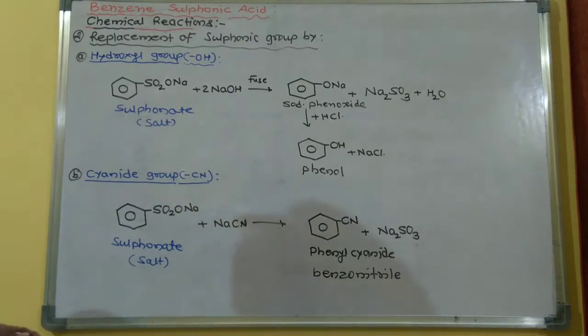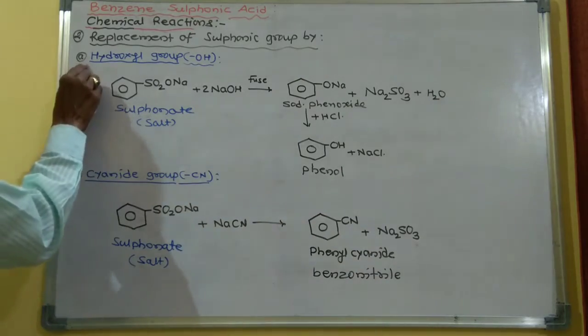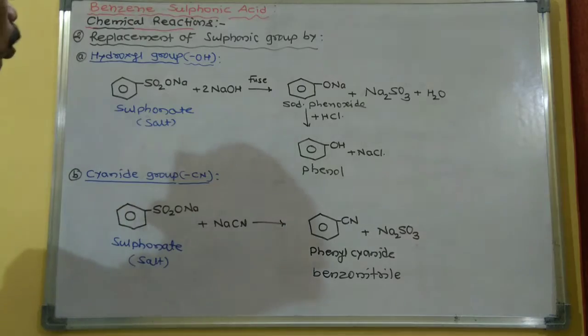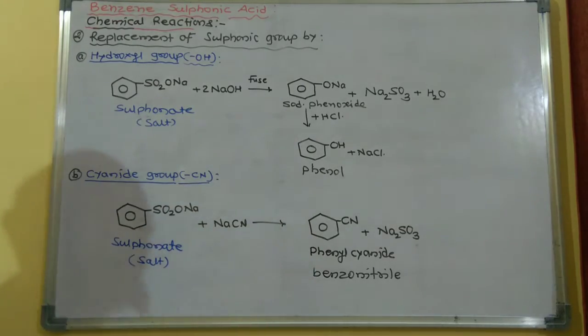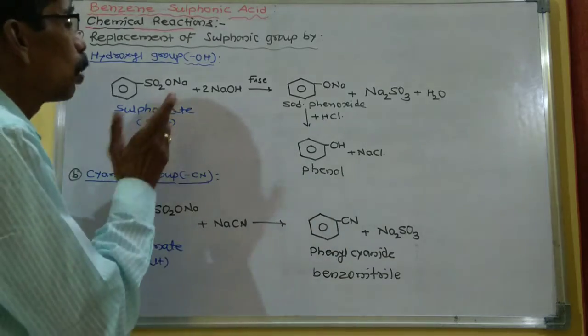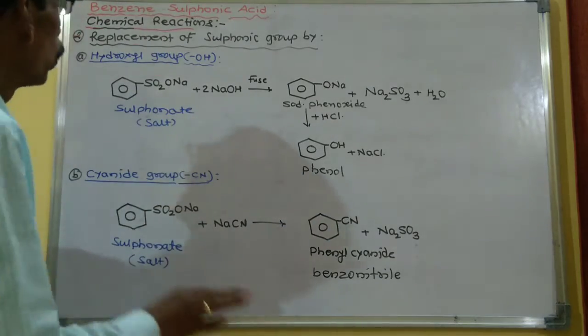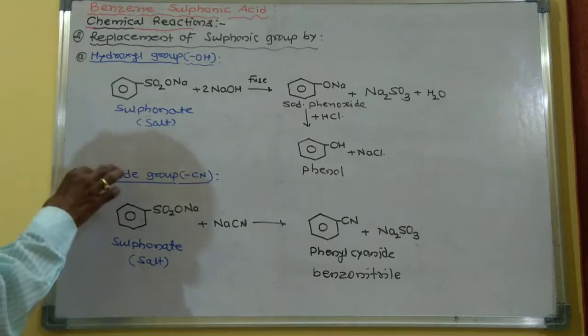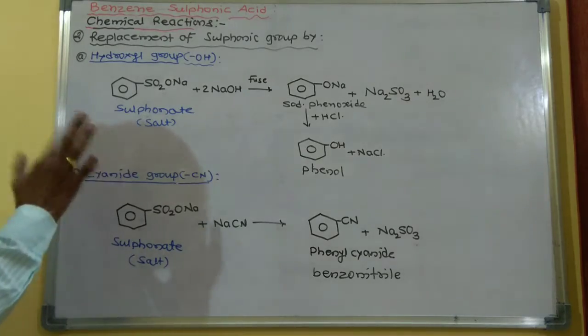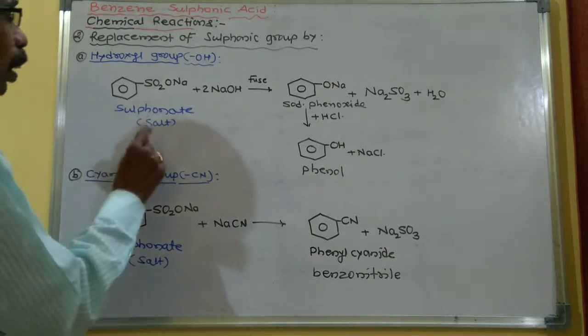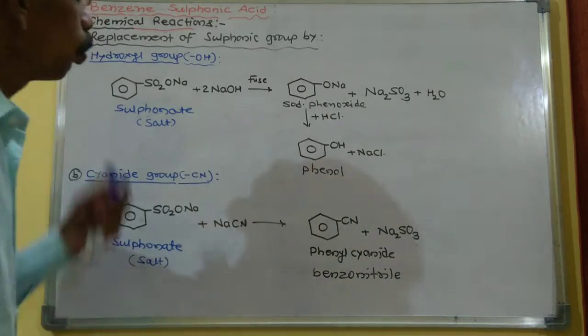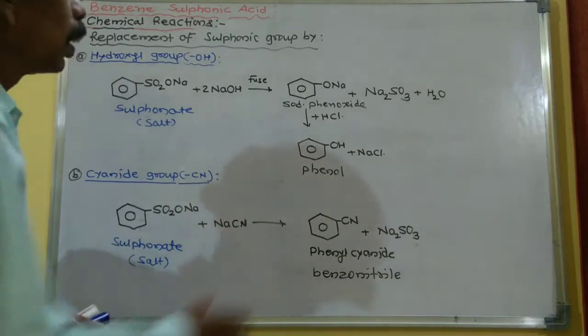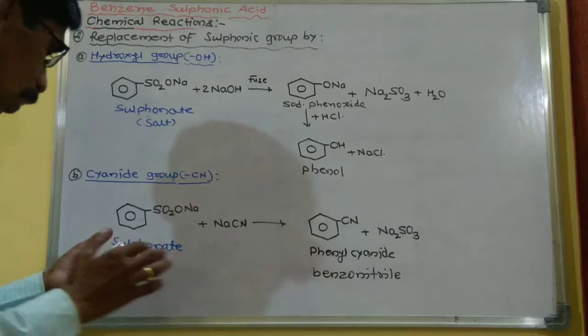Now, the replacement of sulfonic group by hydroxyl group, that is the SO3H group or SO3Na can be replaced by hydroxyl group. Now, when this benzene sulfonic acid or its salt, that is the sulfonate, reacts with NaOH or is fused with NaOH, it gives sodium phenoxide first.